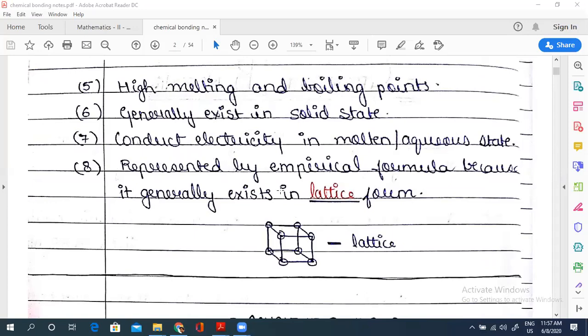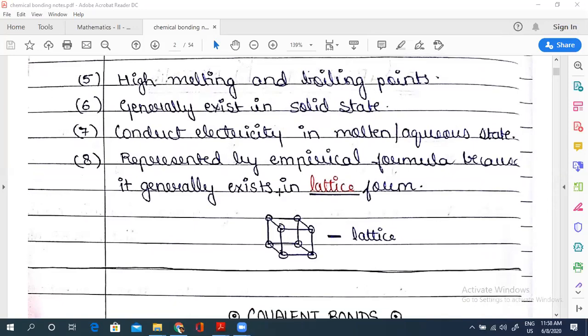And when we talk about ionic compounds, they exist as ions in their molten state or aqueous state, hence they can conduct electricity. Okay, that's 5, 6, 7.